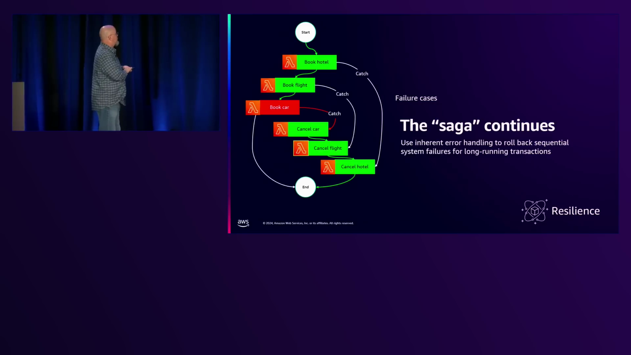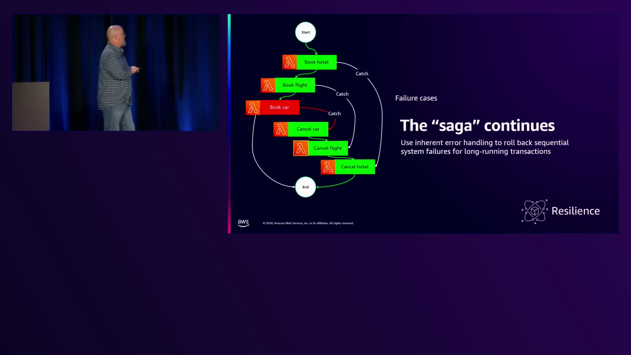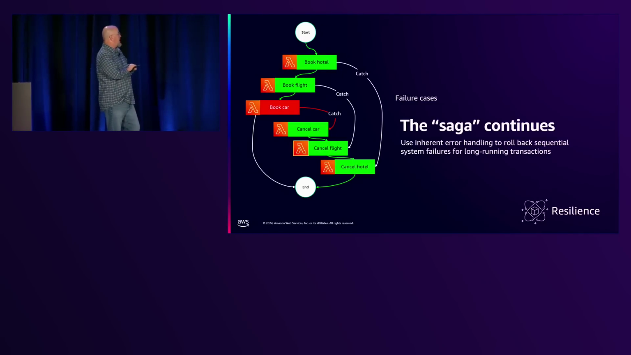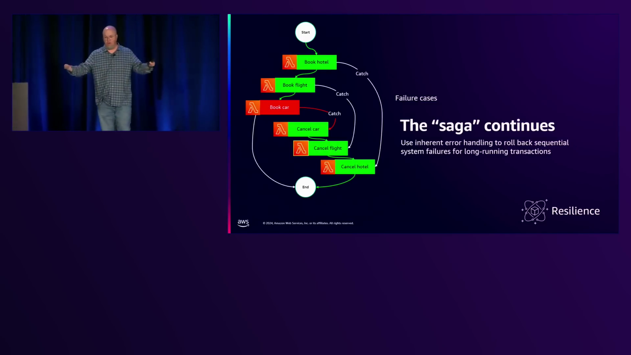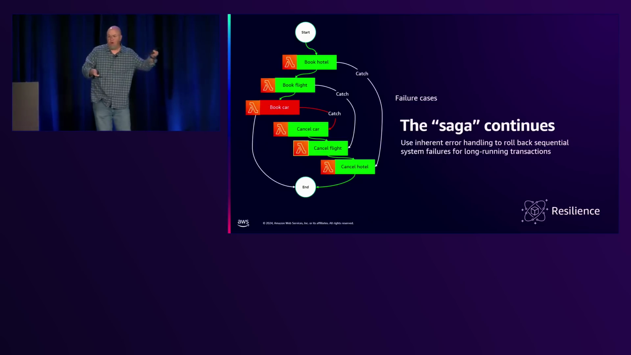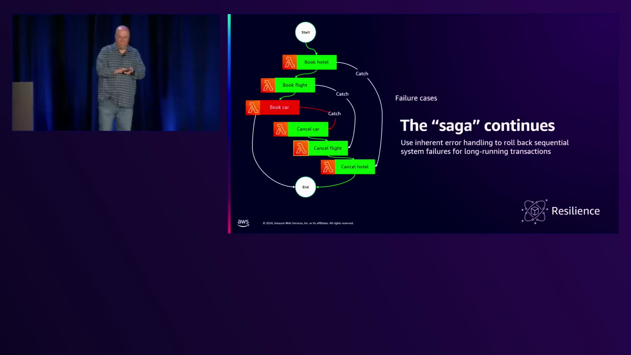Finally, same process. If we book a car, everything else worked. If we book a car and it didn't, we cancel any part of the car in a catch. We cancel the flight, we cancel the hotel, and we've kept the customer clean. He doesn't have partial orders somewhere. So that is the saga.